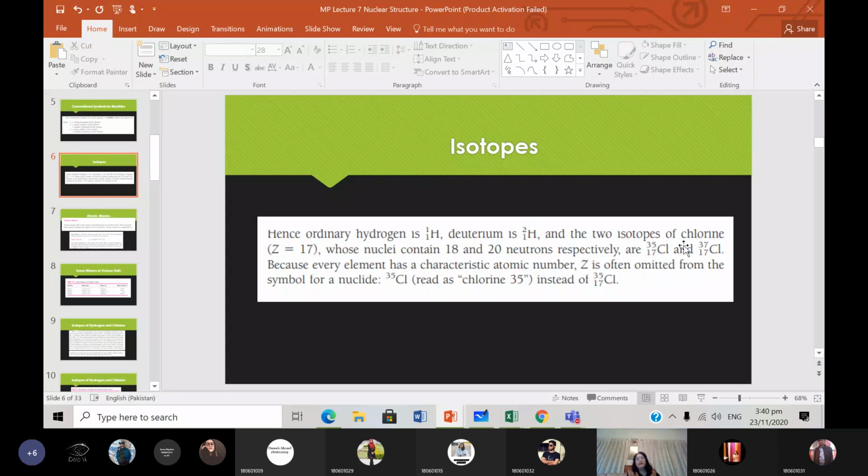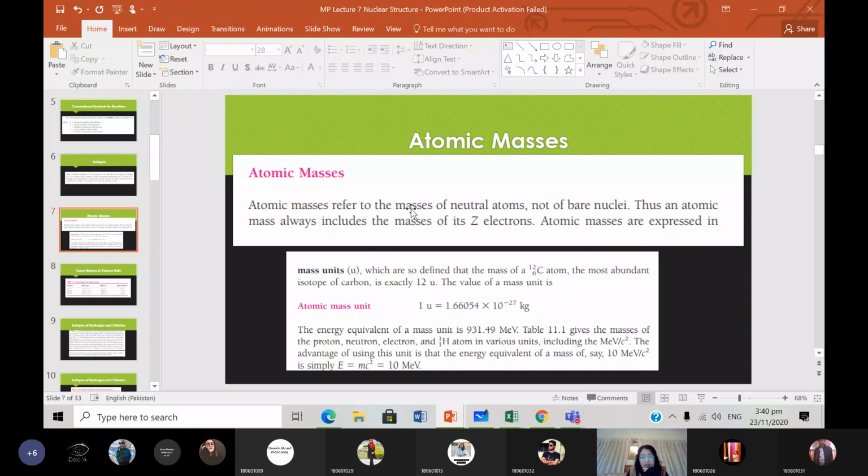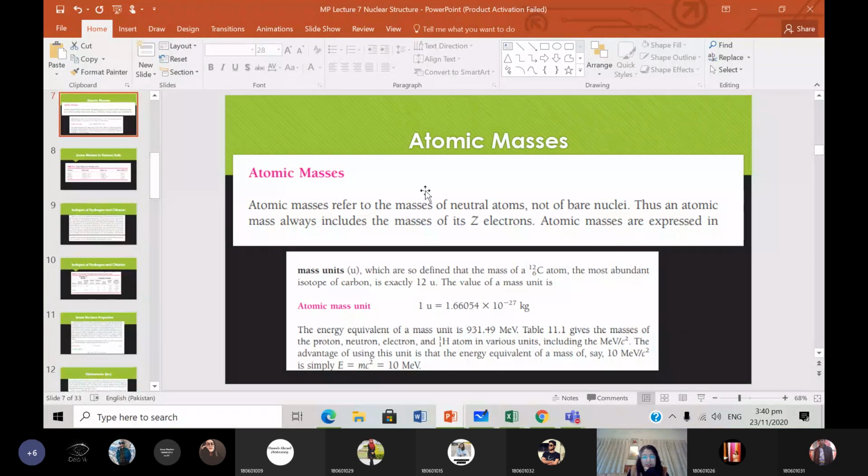So anyway, let's talk about atomic masses now. Atomic masses refer to the masses of neutral atoms, not of bare nuclei. Thus, an atomic mass will always include the masses of its Z electrons. So atomic mass basically is the mass of the neutral atom, not just of the nucleus, okay?